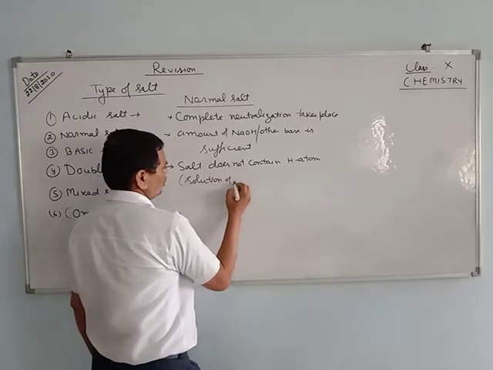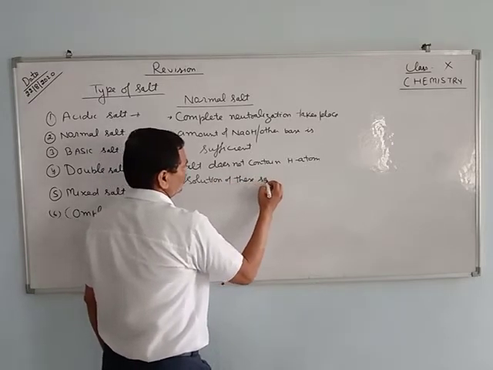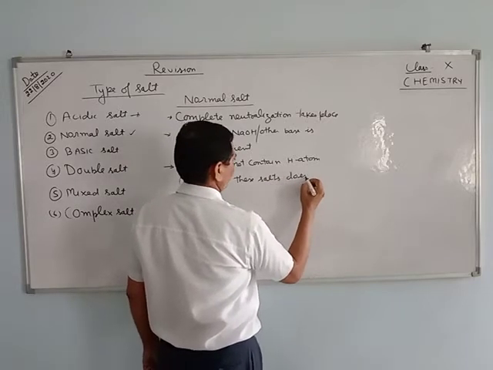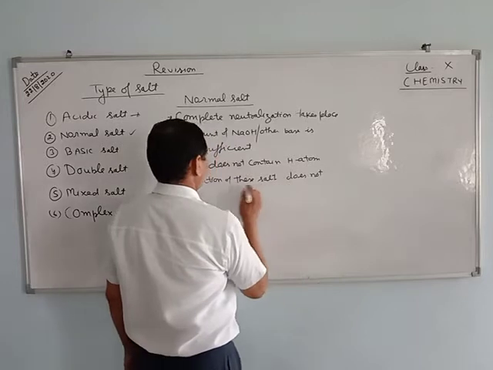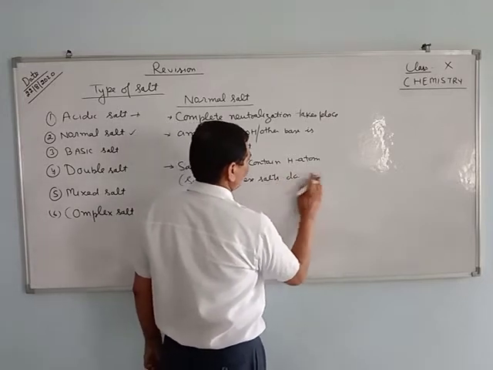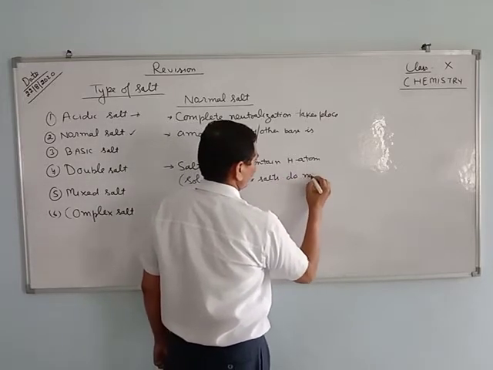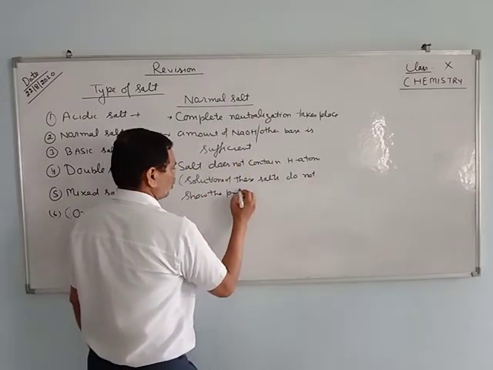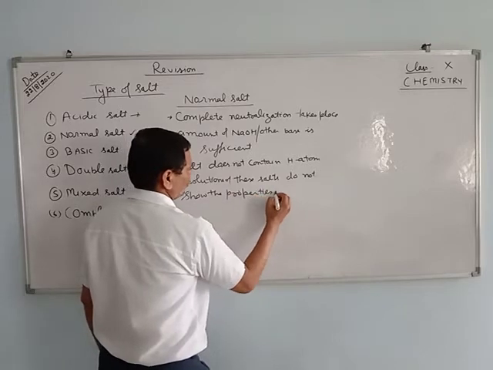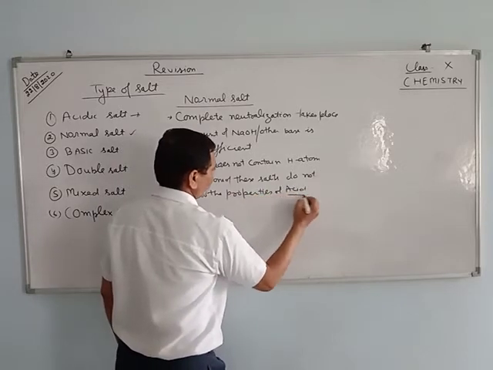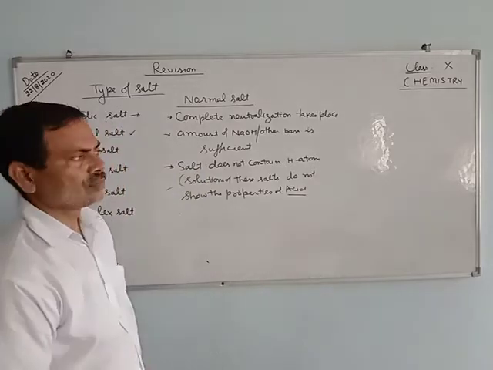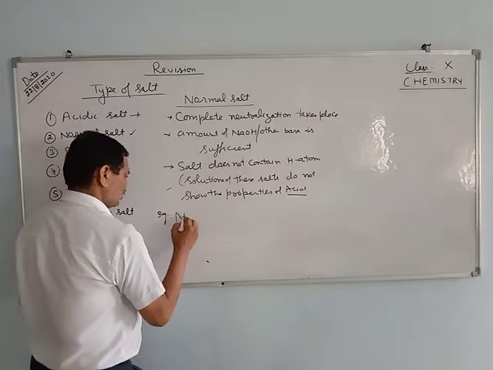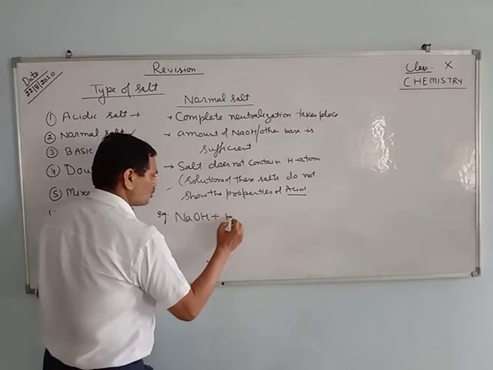Solutions of these salts do not show the properties of acid. It is a very important point also. For example, take NaOH and H2SO4.